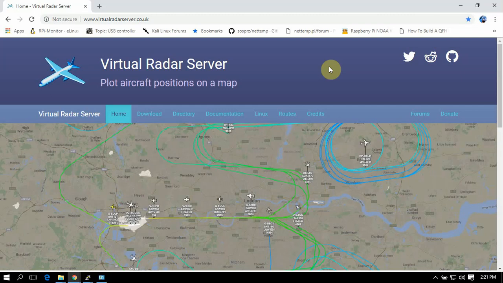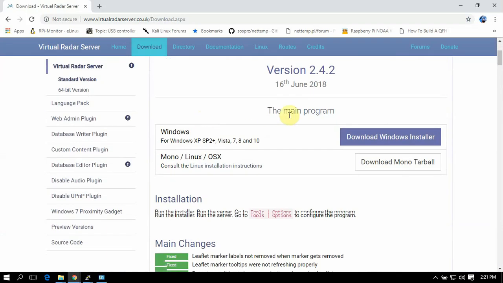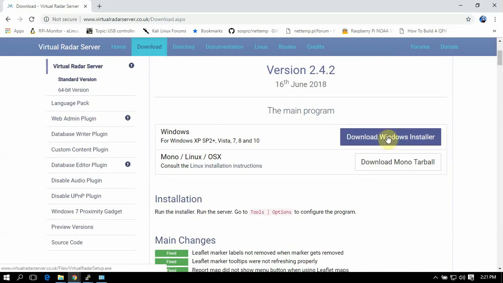To show you how to set up Virtual Radar Server for a Windows computer, which is pretty much the same for other operating systems. Just go to their website, virtualradar.co.uk, click on download. We're just going to download the Windows installer, which I already have.